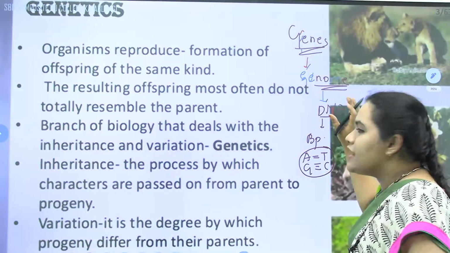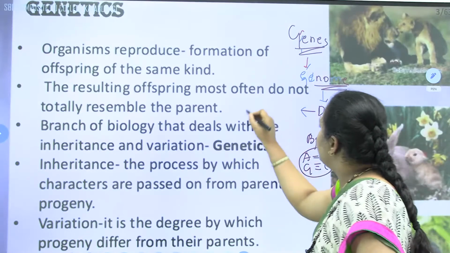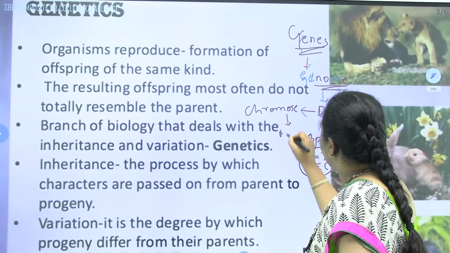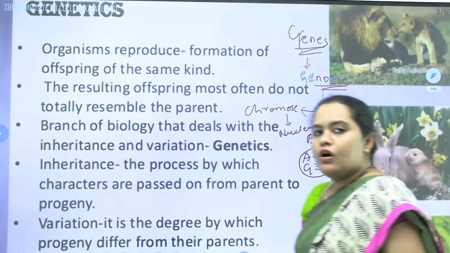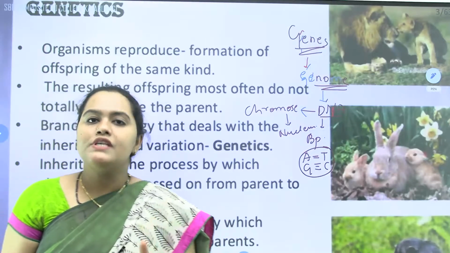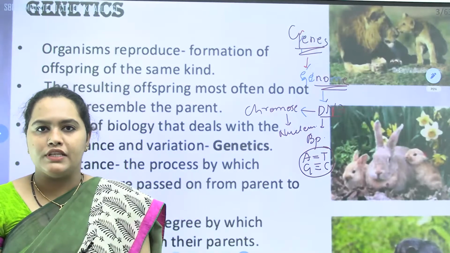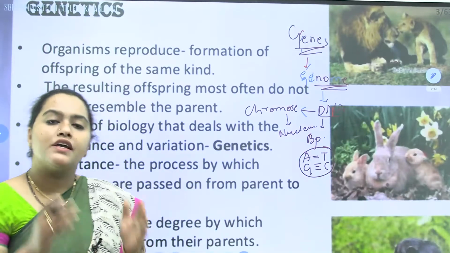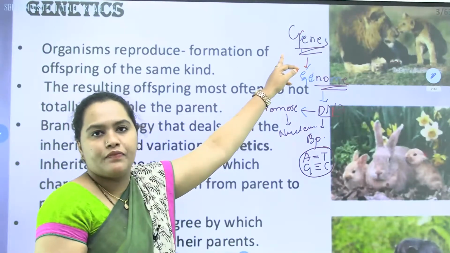Now where are the genes? The genes are there in the DNA. Where is the DNA? The DNA is there in the chromosome. Where is the chromosome? The chromosome is there in the nucleus of the cell. Got it? So heredity is the transfer of characters, and the process of transfer is called inheritance. Characters get transferred from the parents to the offsprings by means of genes.